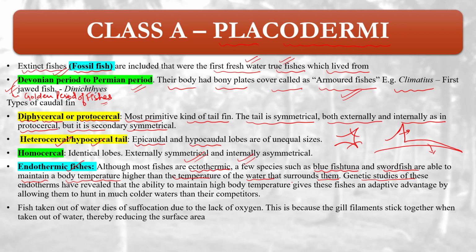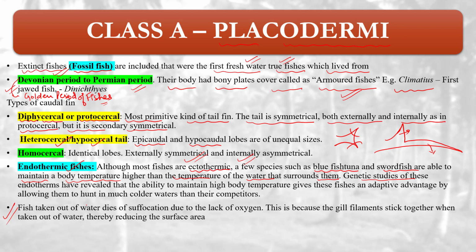Endothermic fishes have an inherent ability to maintain their body temperature, unlike other fishes, which are poikilothermic, or cold-blooded.